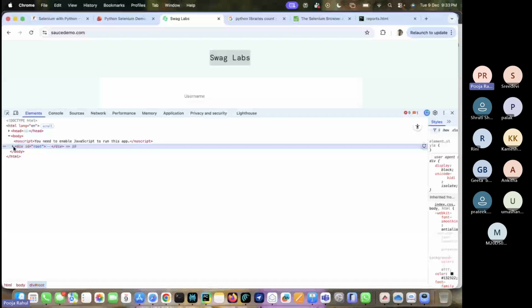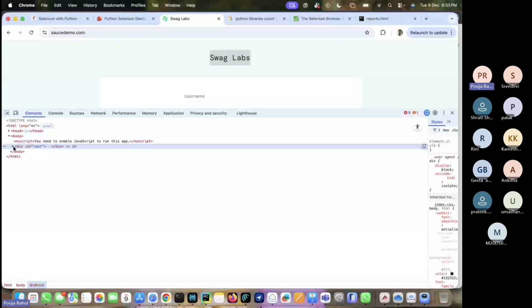We have a total of 8: ID, name, class, tag name, link text, CSS selector, XPath, and partial link text as well. Okay, those are the total 8.